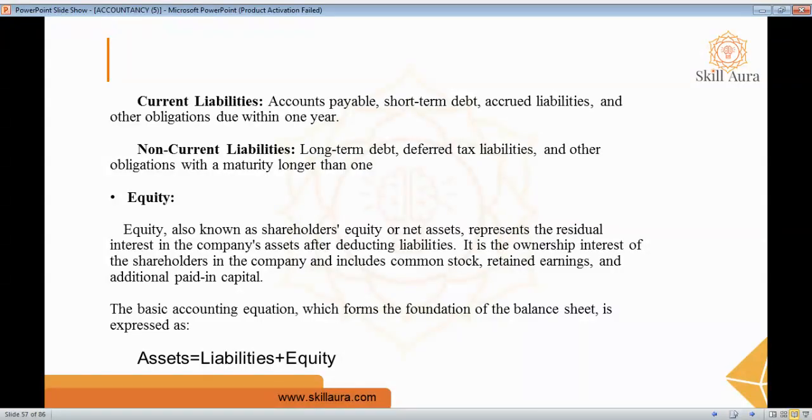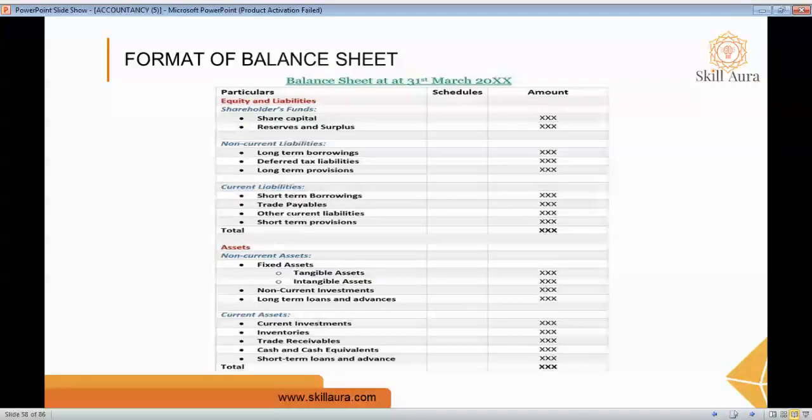And also, the basic accounting equation which forms the foundation of the balance sheet is: asset equals liability plus equity. And this is the format of the balance sheet. Here it has three columns, that is particulars, schedules, and amount. Schedules I'll teach in the next class.